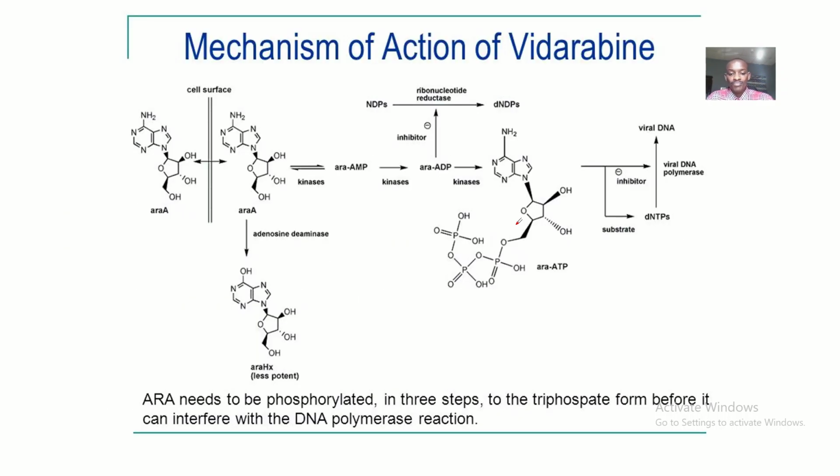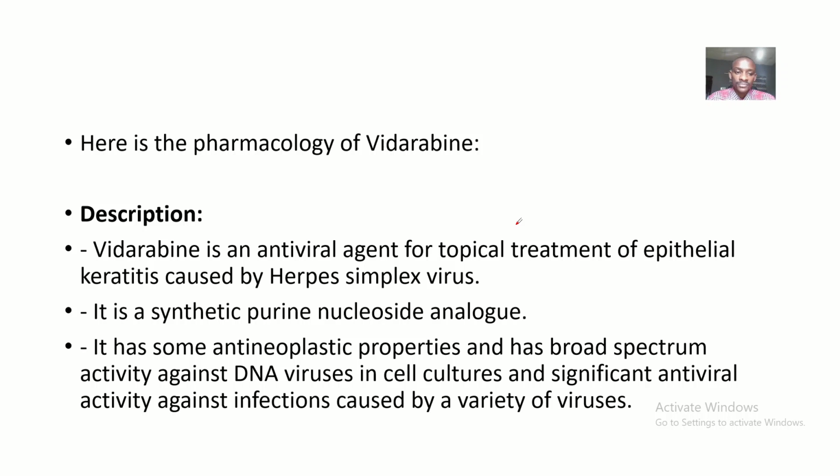This is basically its mechanism of action. So description now. Vidarabine is an antiviral agent for topical treatment of what? Epithelial keratitis. Okay, so it's available for what? Topical. And once you hear anything is topical, it's for what? Rubbing on the skin and all that. Okay, so it is a synthetic purine nucleoside analog. It has some anti-neoplastic properties and has a broad spectrum of activity against DNA viruses in cell cultures and has some significant antiviral activity against infections caused by a variety of viruses.